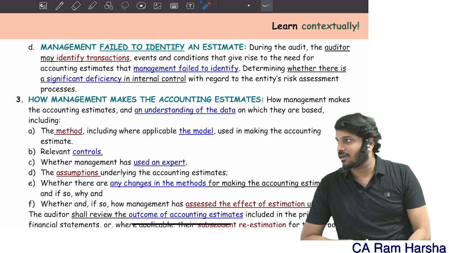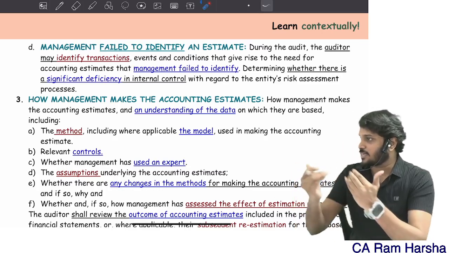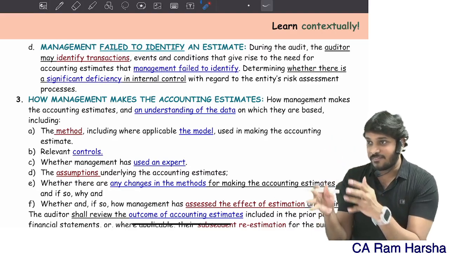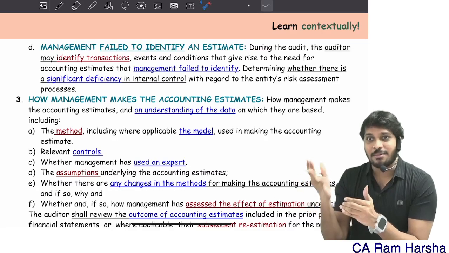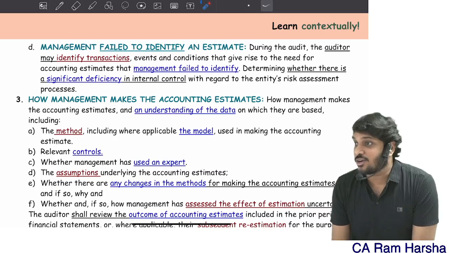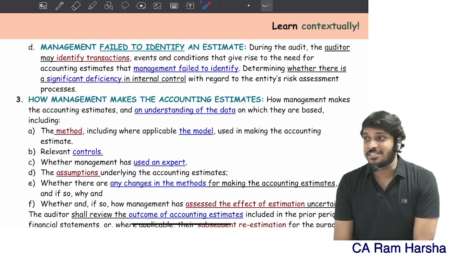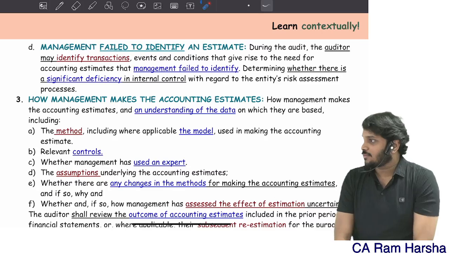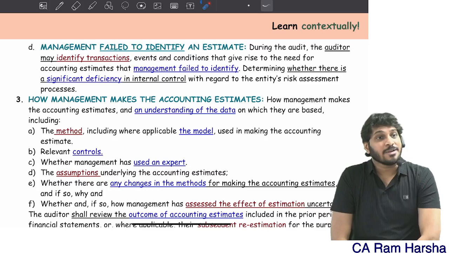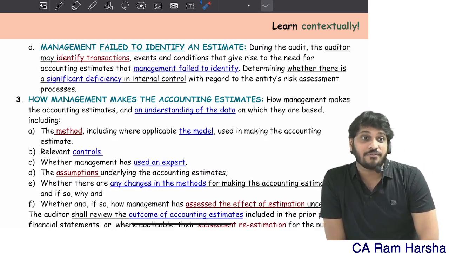The products you're dealing with might create an estimate. But when I see the control document for the estimate making process, the company does not include regulatory requirements or changes in regulatory requirements. They didn't include them, which means it's a control deficiency.